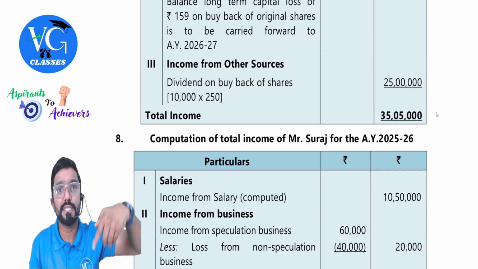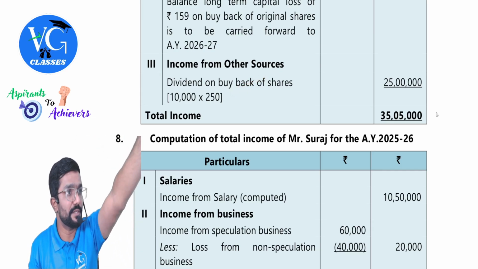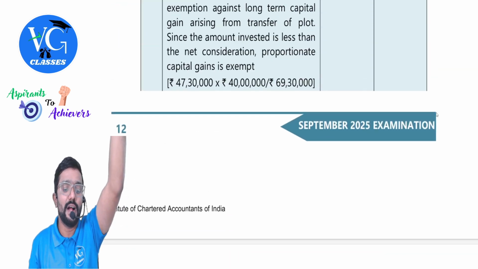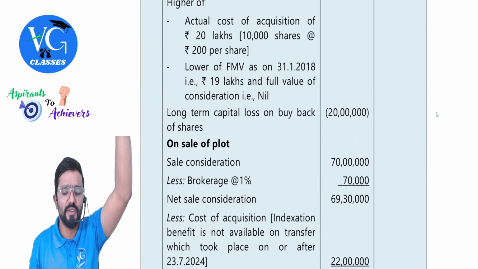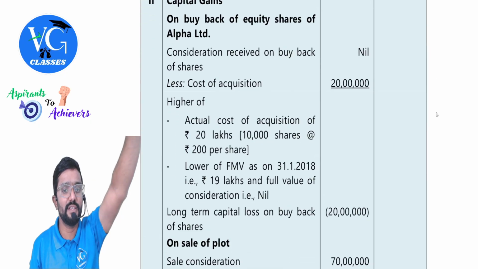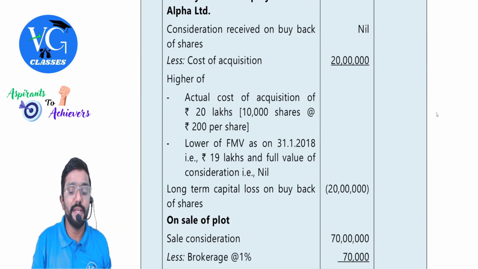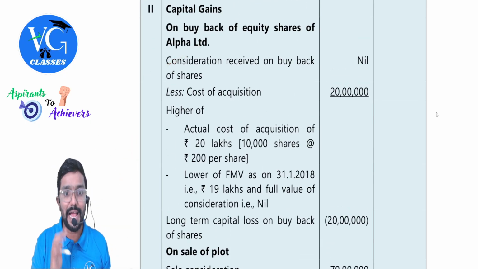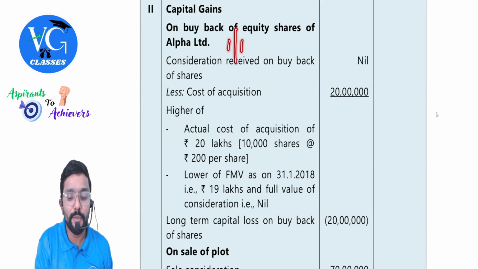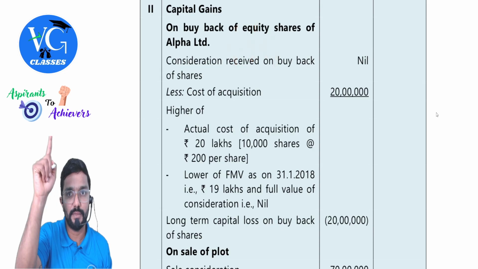Sir, can they claim the cost here? No. They cannot claim cost here. Cost can be claimed under the head capital gains. Okay, loose provision, but still somewhere they have given like this only. Sir, this is on buyback shares only. As it is done on or after 1st October 24, guys, new provision is applicable.